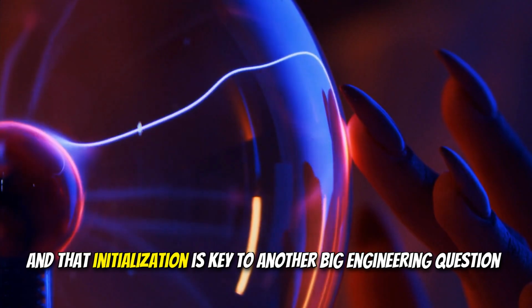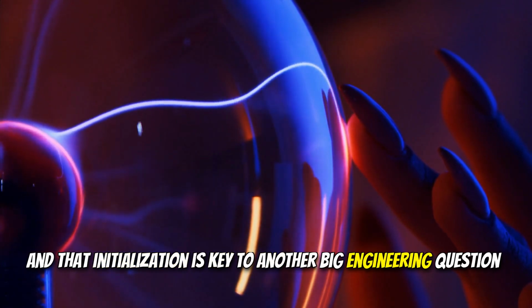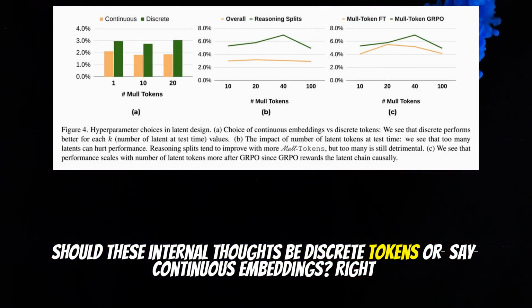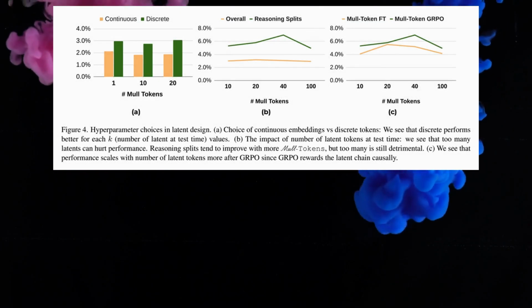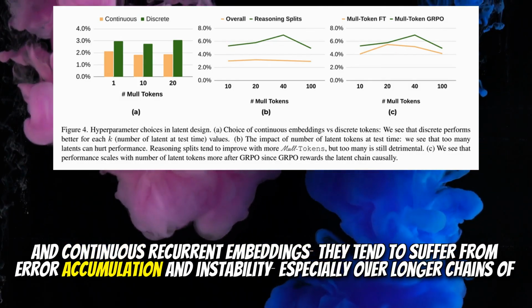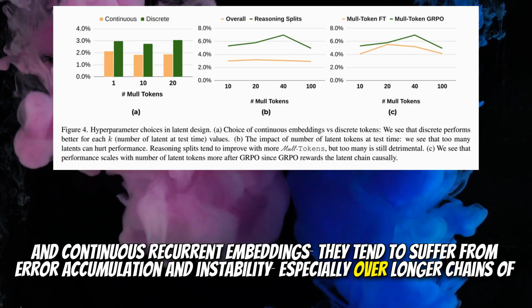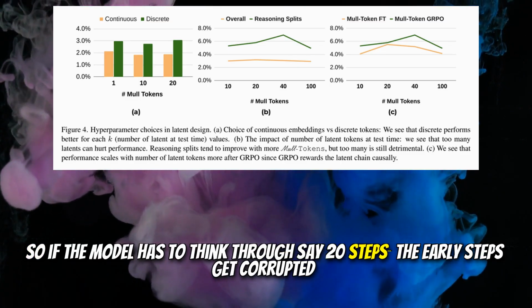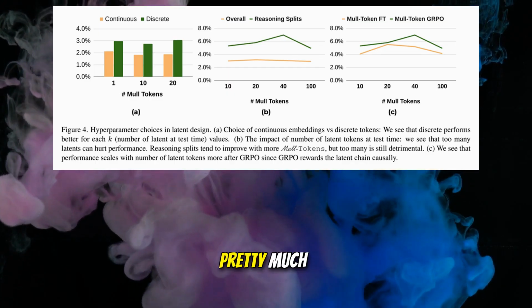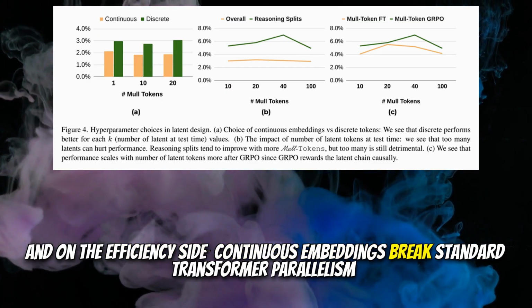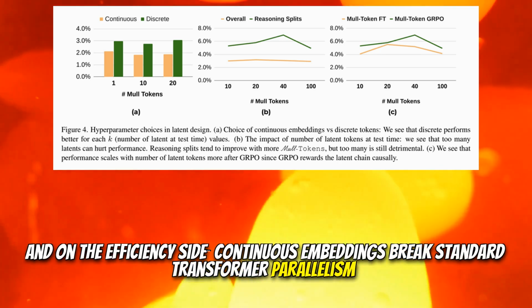And that initialization is key to another big engineering question. Should these internal thoughts be discrete tokens or, say, continuous embeddings? Right. And continuous recurrent embeddings, they tend to suffer from error accumulation and instability, especially over longer chains of reasoning. So if the model has to think through, say, 20 steps, the early steps get corrupted. Pretty much. And on the efficiency side, continuous embeddings break standard transformer parallelism.